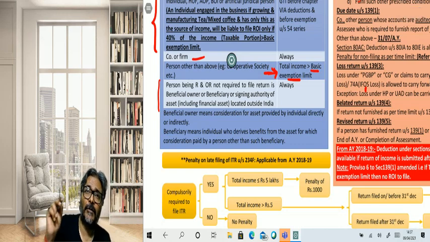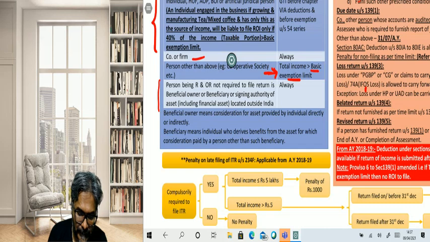So otherwise he is not under the obligation to file the return of income, but if he is a beneficial owner, or a beneficiary, or a signing authority of an asset which is located outside India. So it is about what? Either he should be a beneficial owner or he should be a beneficiary. Now, what is this beneficial owner as a concept?